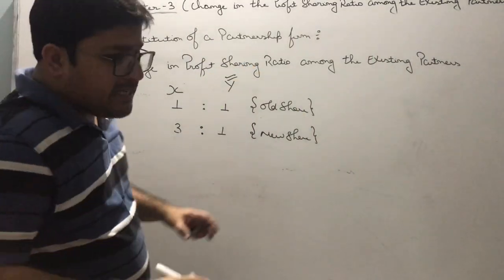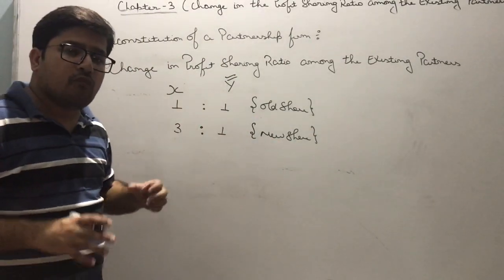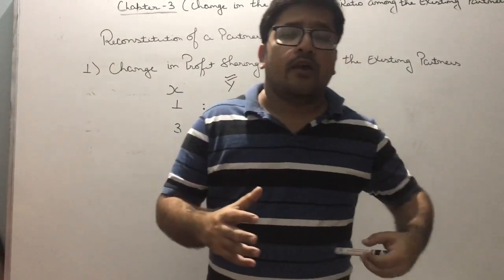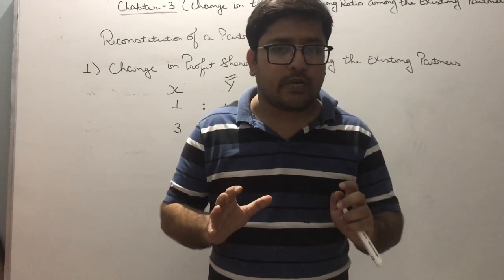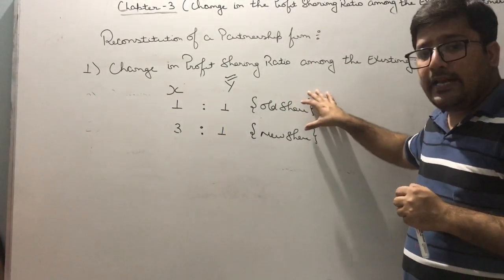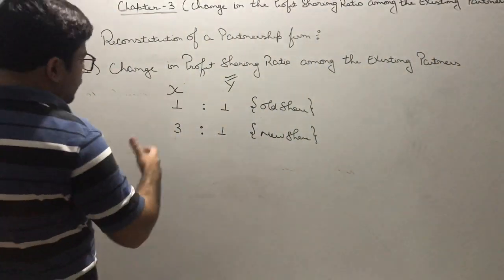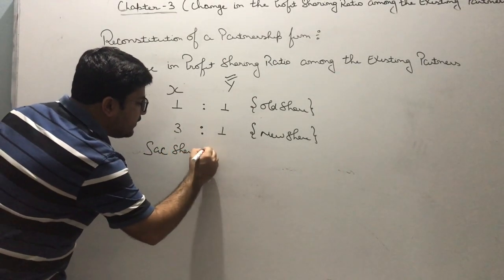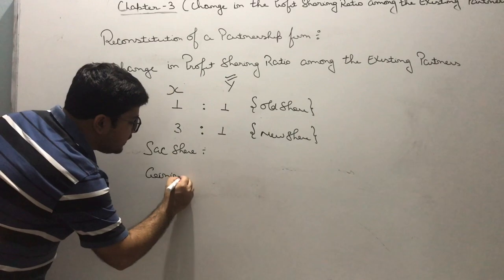Now I request you to please think about what will happen if there is a change in the profit sharing ratio. What will happen, dear students? The only consequence will be that one partner will gain and another partner will sacrifice. Is this point clear? Which now comes into the new topic, that is sacrificing. We have to calculate the sacrificing share and we also have to calculate the gaining share.